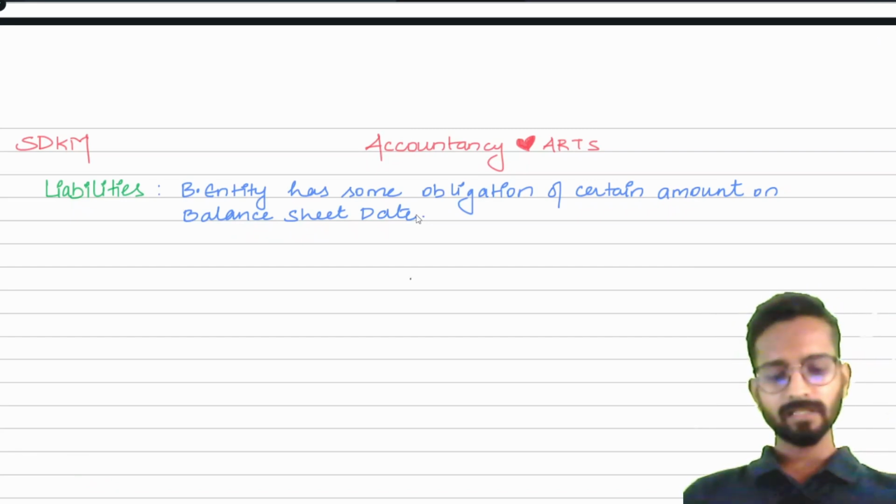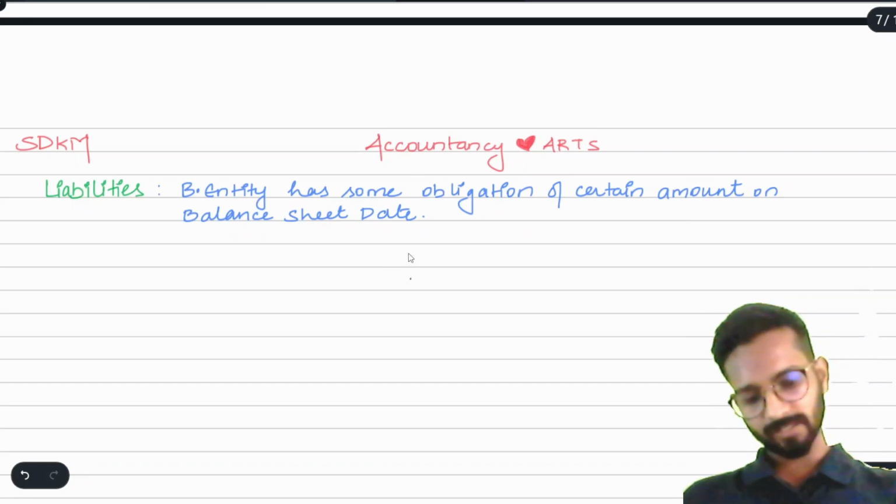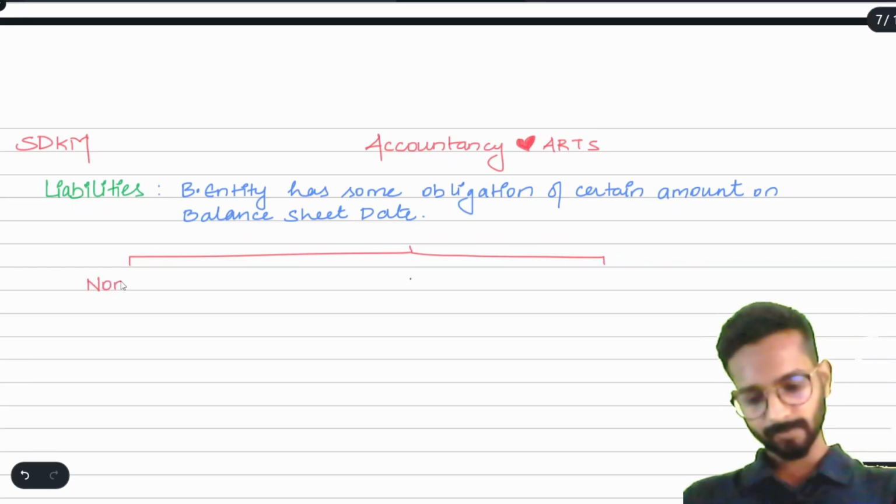Simple enough. See, liabilities also can be classified into two things, that is non-current liabilities and current liabilities. So I can write here non-current liabilities and current liabilities.